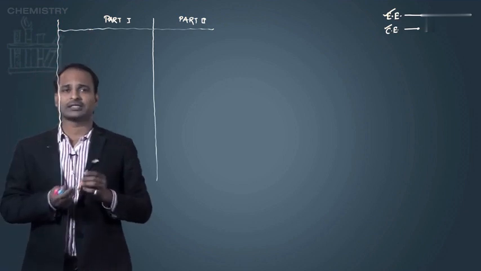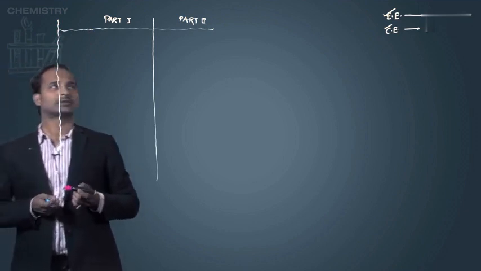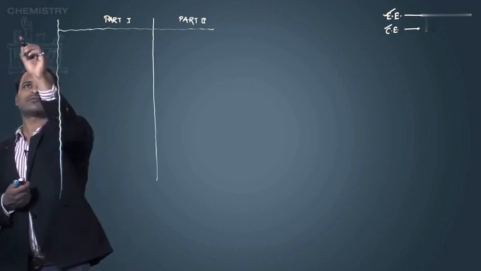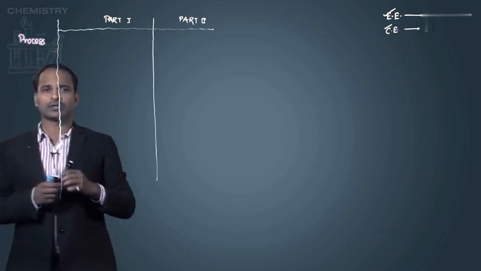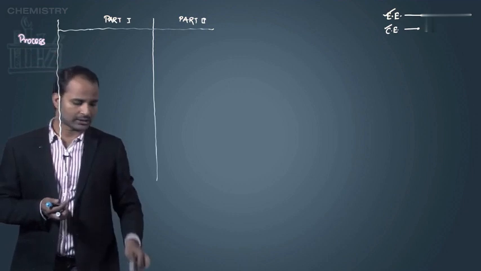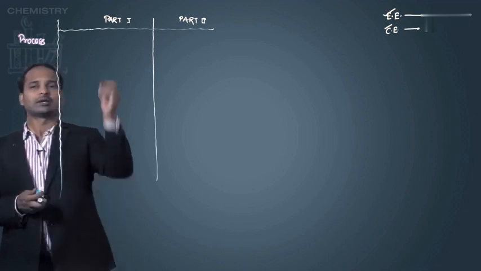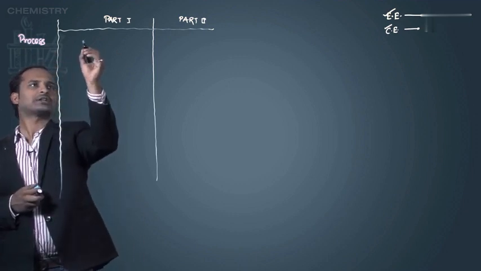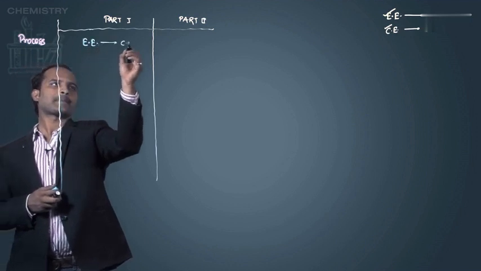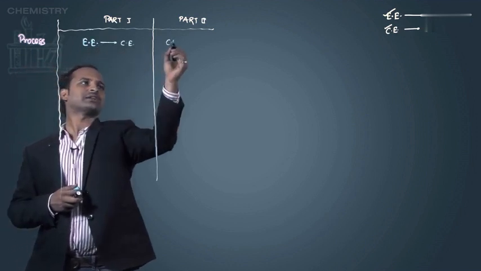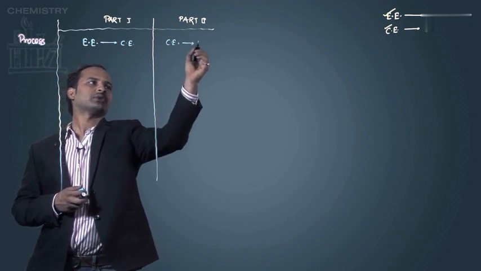Okay, now let's see the differences. The first difference is with respect to the process. In the first part, we are converting electrical energy into chemical energy, while in the second case the chemical energy is converted into electrical energy.